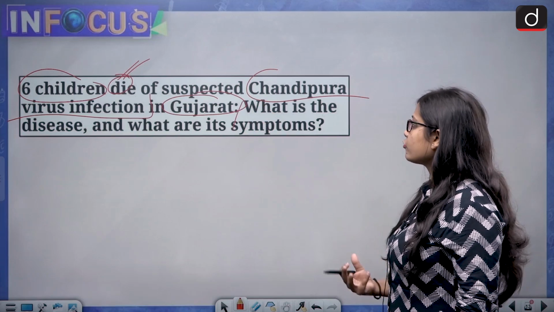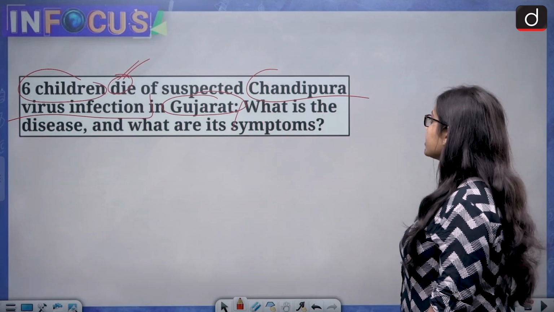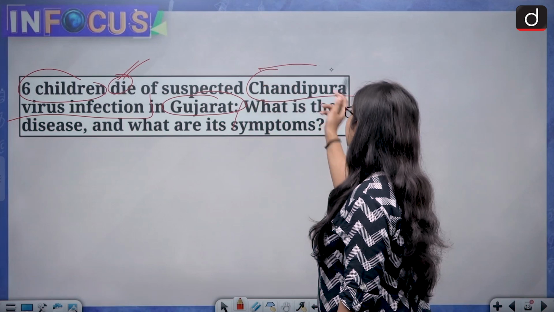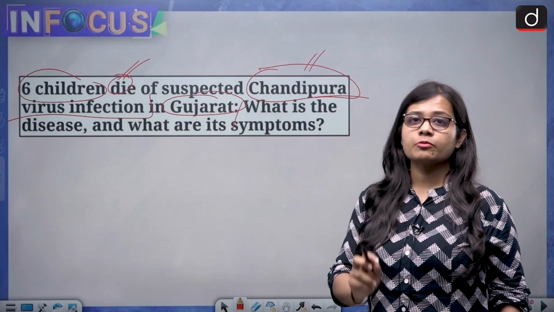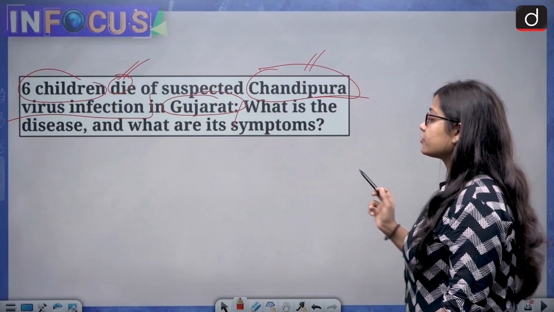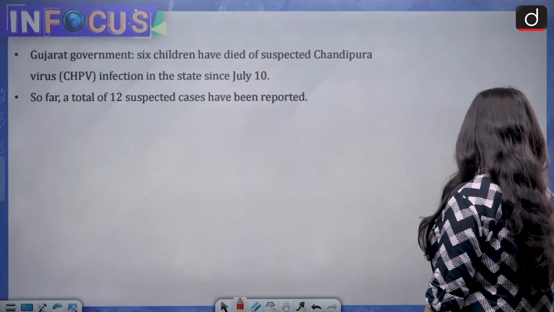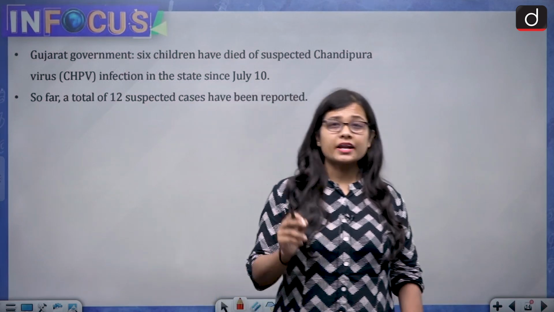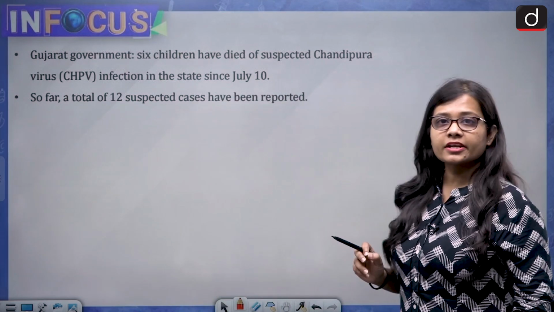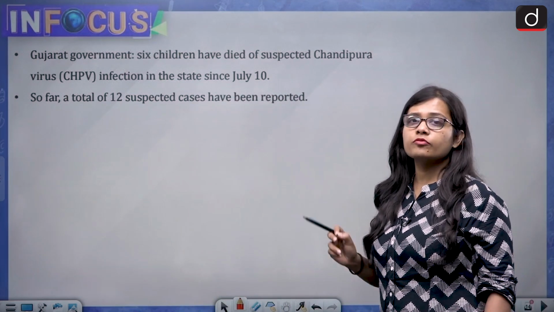What is the disease and what are its symptoms? As the name is saying, Chandipura virus. So it was first reported in one of the villages of Gujarat, and the name of the village was Chandipura, and that is why the name Chandipura. And if we talk about the virus infection, this virus is an RNA virus, that is the ribonucleic virus.